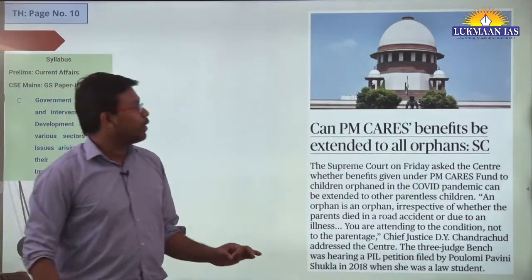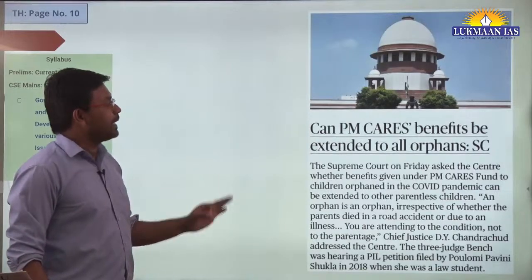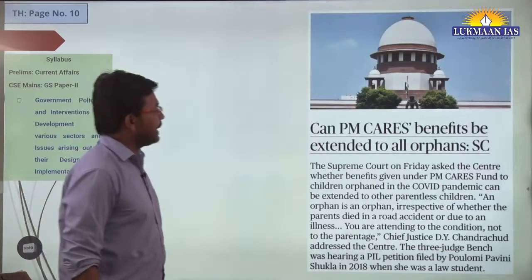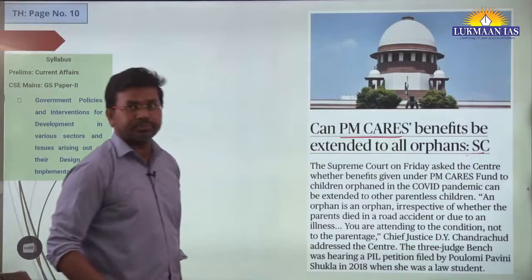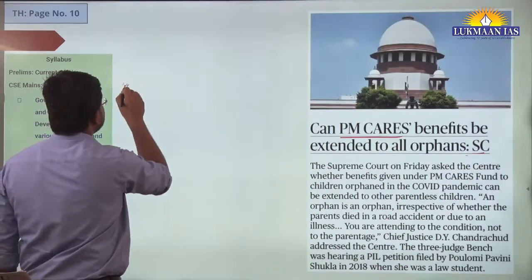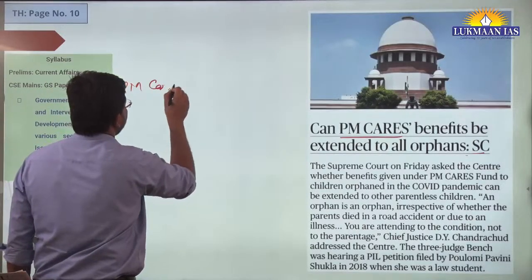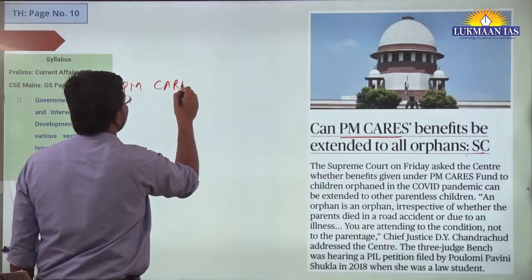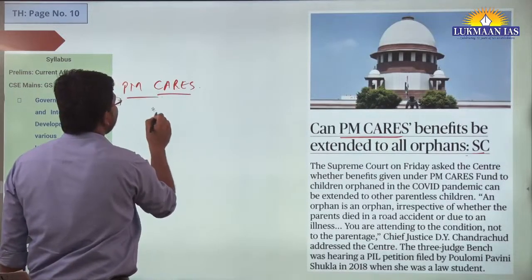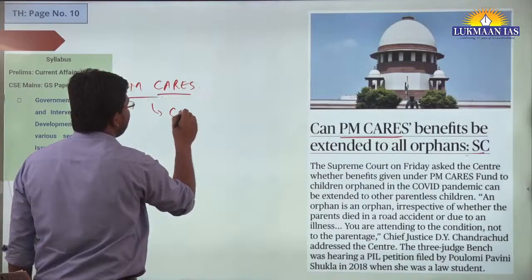This is again another topic. It says, can PM CARES benefit be extended to all orphans? Supreme Court of India has said. So this PM CARES, it is a fund, and this fund has been established during COVID-19 time.